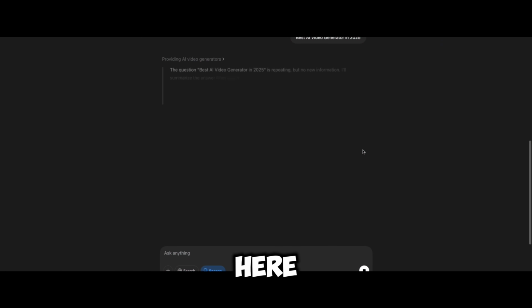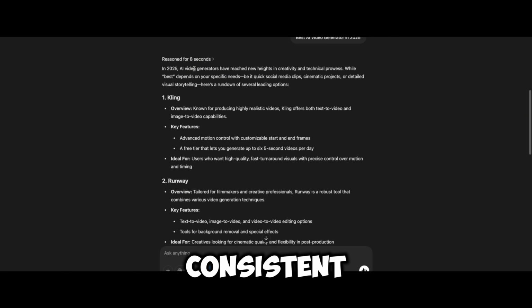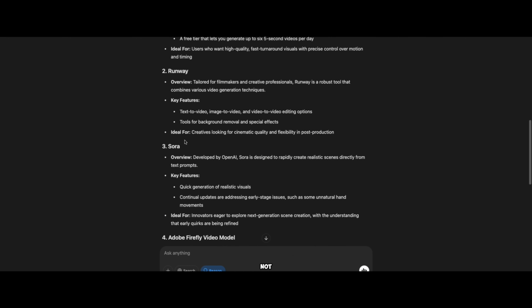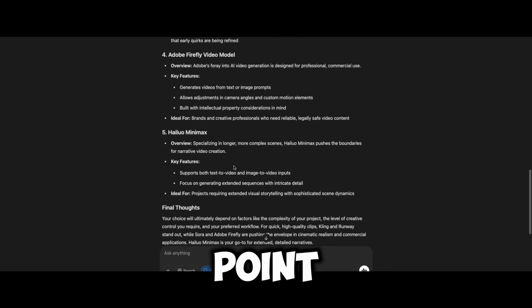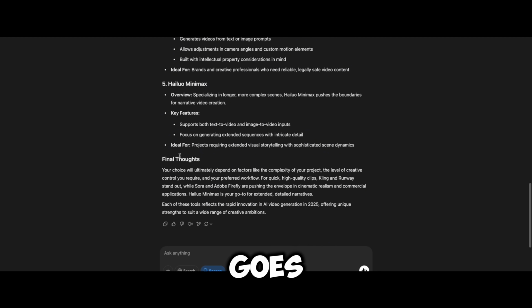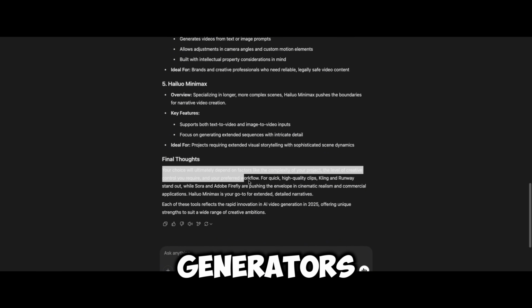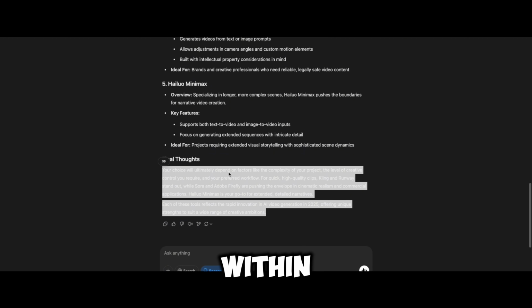It's thinking. So here it comes with the same consistent results on ChatGPT. So deep search and deep reasoning or thinking on ChatGPT also give you consistent results in its own way. It's not giving a final, straight point on which one is the best. It goes with the top AI video generators, but the results are consistent within ChatGPT.